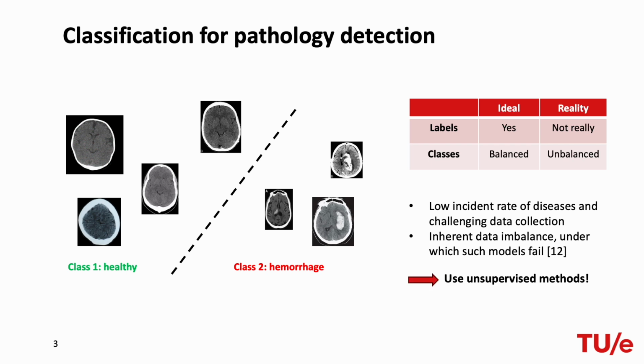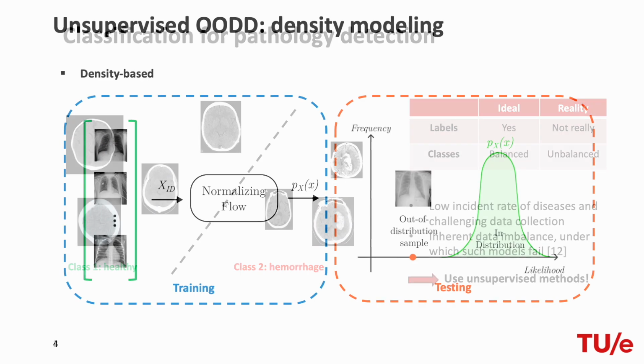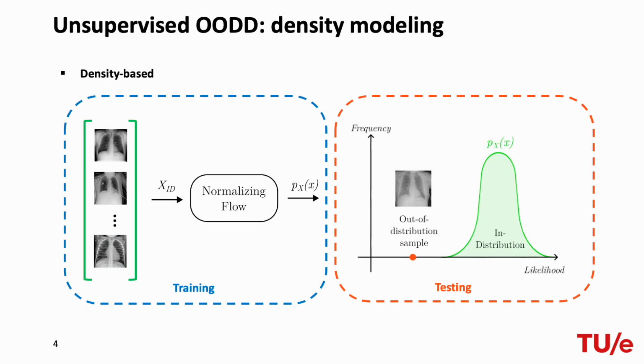To address this, unsupervised methods emerge as a popular solution, which solely depend on the abundantly available data of healthy cases. Density-based methods, which explicitly model our data density, seem most theoretically justified, where test samples with lower log likelihood, i.e. falling outside our training in-distribution, will be flagged as OOD.